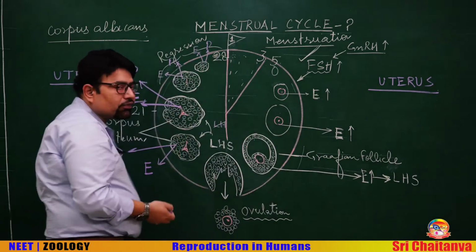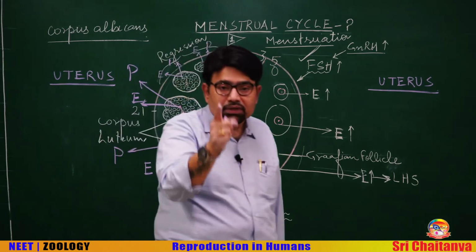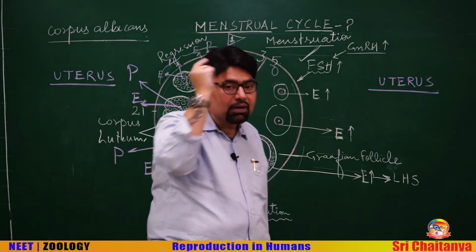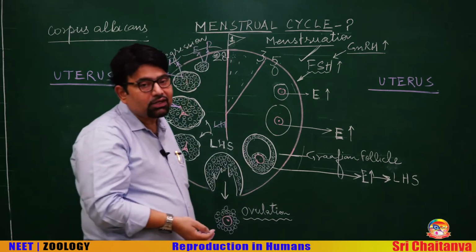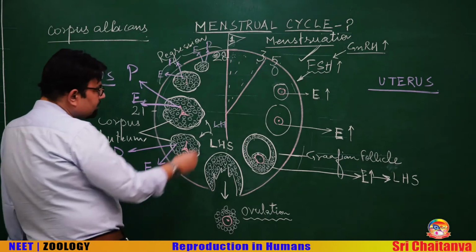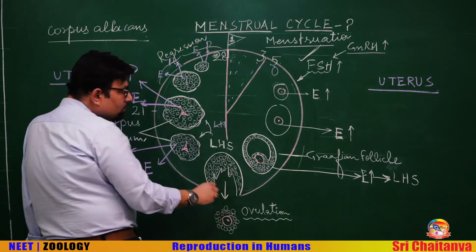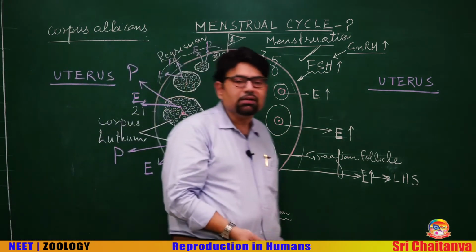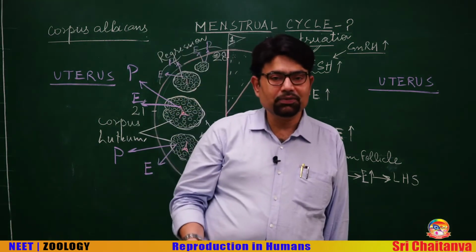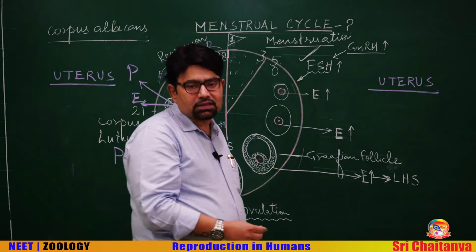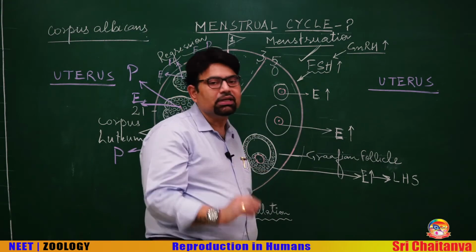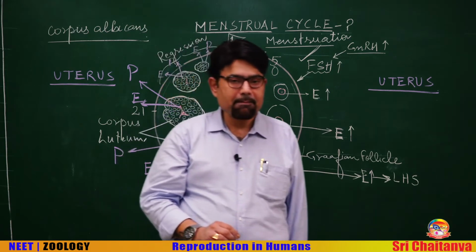Dear students, please note and always keep it in mind throughout your life that the luteal phase is generally constant and it is of 14 days. So whenever there is a variation in the menstrual cycle, it may be 28, 29, 30, 31, other phases may change, but the luteal phase usually remains constant.